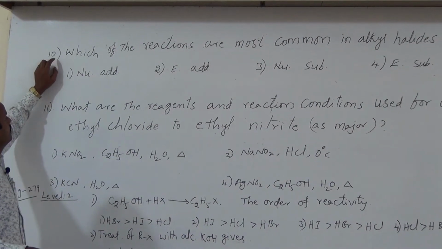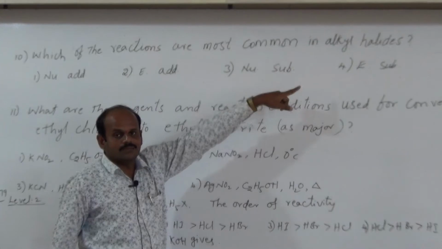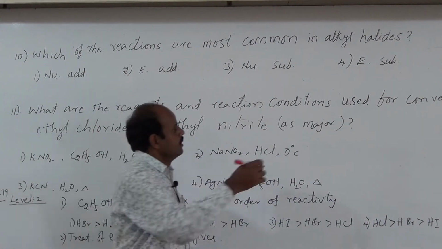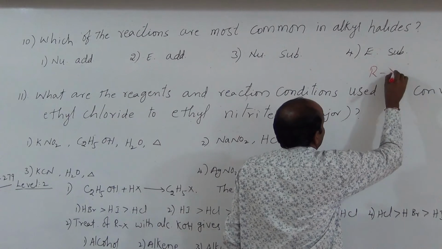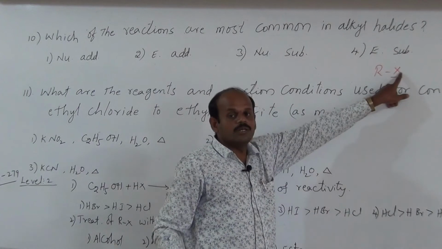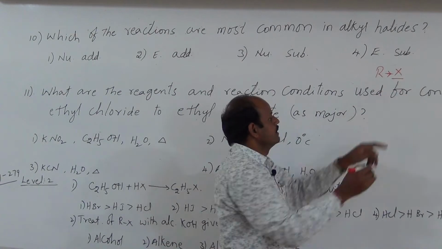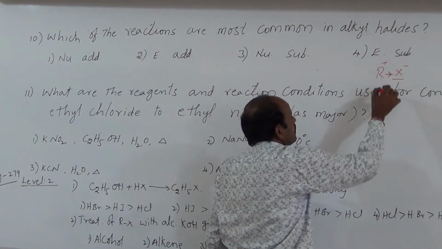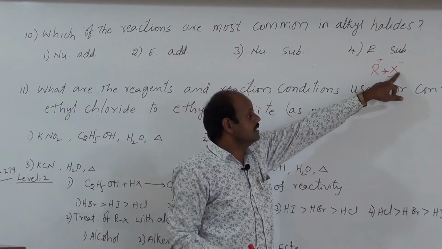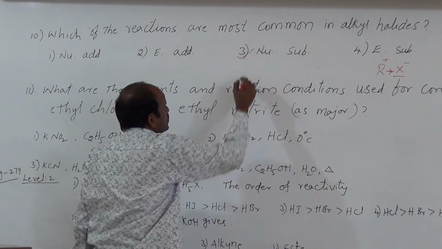Next bit. Which of the reactions are most common in alkyl halides? Nucleophilic substitution reactions. Why? Because in alkyl halides this is a polar bond, because the halogen atom is more electronegative. Hence the bond pair migrates towards the halogen atom. Thus it gets a negative charge and the carbon gets a positive charge. Hence this halide ion can be replaced by another nucleophile. Hence the common reactions are nucleophilic substitution reactions.